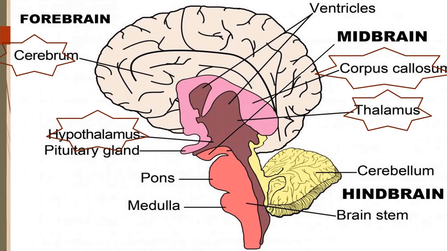So the cerebrum, cerebral hemisphere and corpus callosum are the telencephalon, and the hypothalamus and thalamus part is the diencephalon. So telencephalon plus diencephalon forms the forebrain, the largest part of the brain.